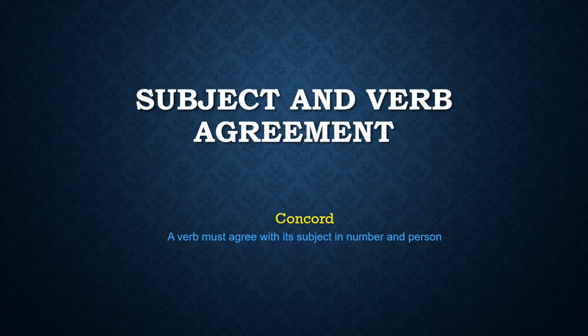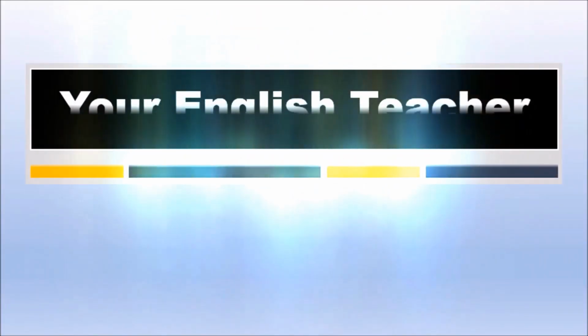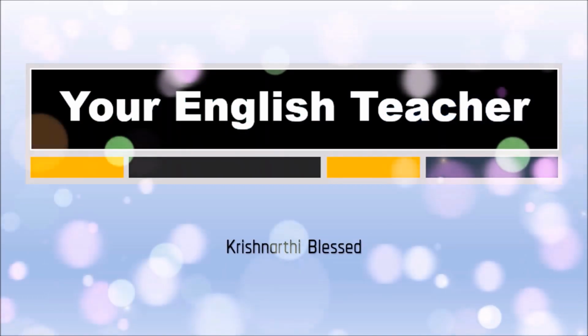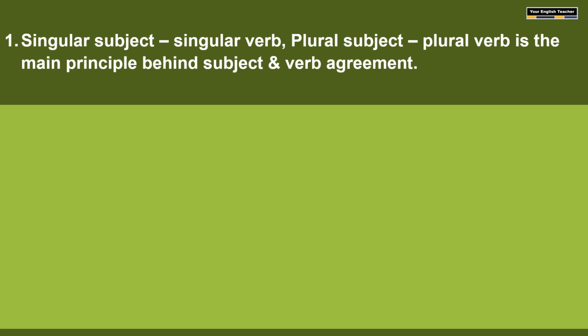Hello everyone. In this session, we're going to discuss Concord, which means subject and verb agreement. The basic rule of subject and verb agreement is: a singular subject takes a singular verb, and a plural subject takes a plural verb. Some subjects are very easy to identify as singular or plural, but not all subjects.